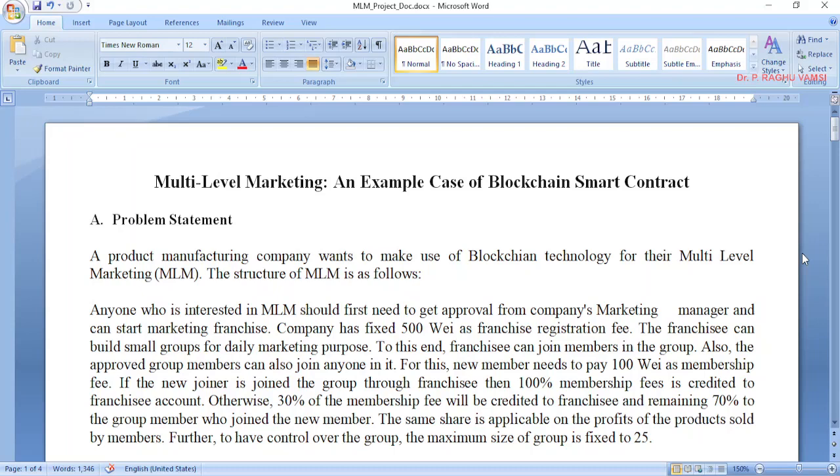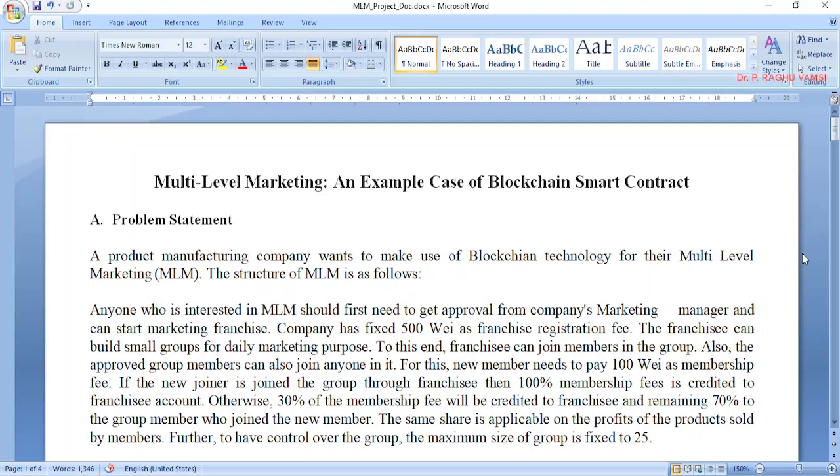We'll start with multi-level marketing, an example case of a blockchain smart contract. The problem statement is like this. A product manufacturing company wants to make use of blockchain technology for their multi-level marketing. The structure of multi-level marketing is as follows.